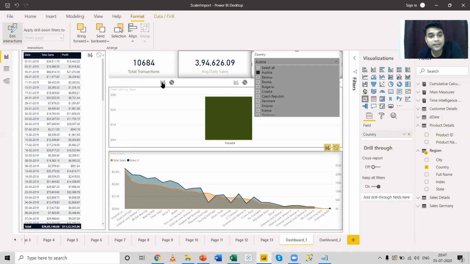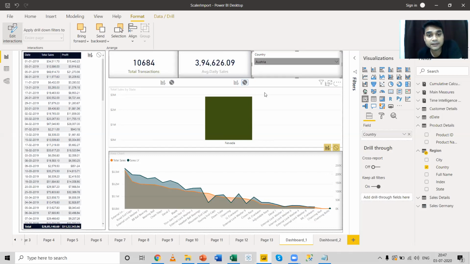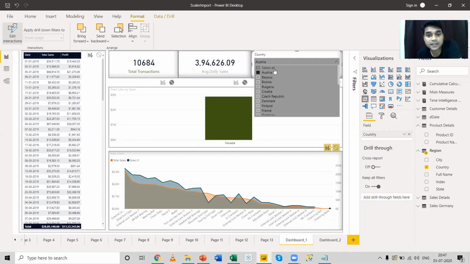The other icon is the filter option. What does it do? If you select this option for any visual, that visual will become a filter. For example, let me unselect this and select all.